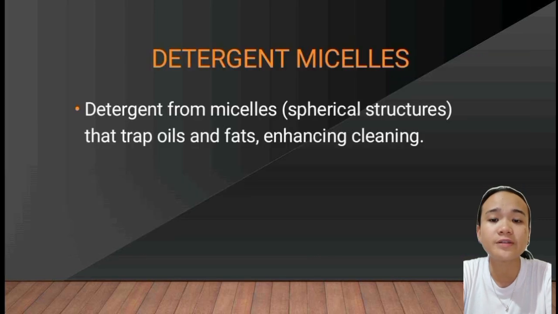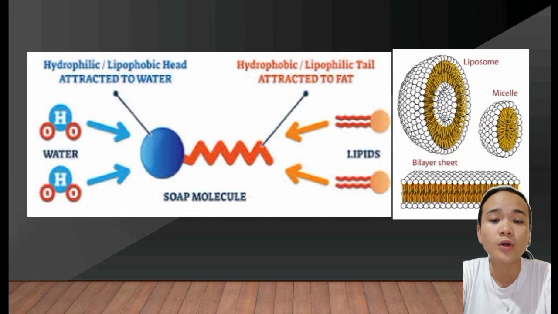Third, detergent micelles. Detergent micelles trap oils and fats, enhancing cleaning. The first picture shows a soap molecule. The blue one is the hydrophilic or lipophobic head that is attracted to water. And then the tail is the hydrophobic or lipophilic tail that is attracted to fat. And then the second picture shows what the liposome, micelle, and bilayer sheet look like.